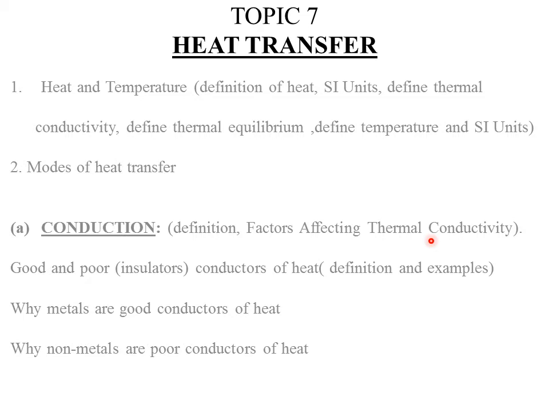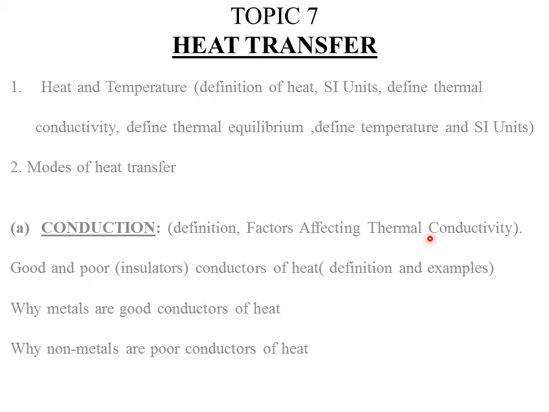So the more the electrons, the more the heat transferred. Therefore, we are saying that thicker conductors will conduct heat faster than thin conductors. Reason being, thicker conductors or conductors with a large cross-sectional area will have more electrons per unit area, which are responsible for heat conductivity.